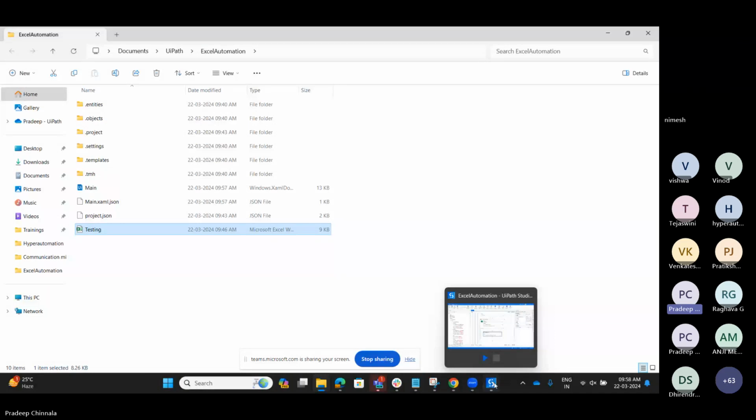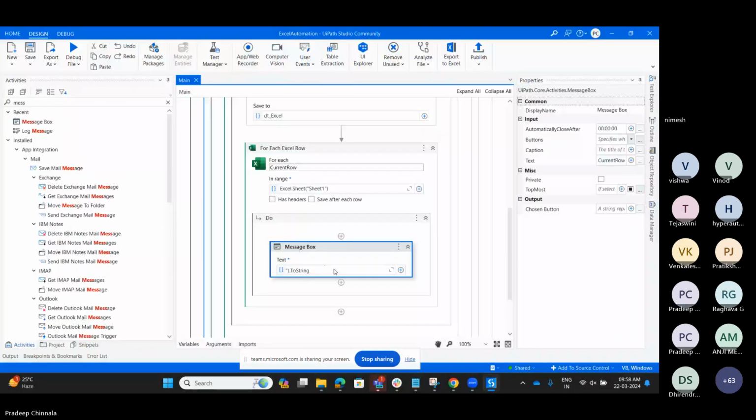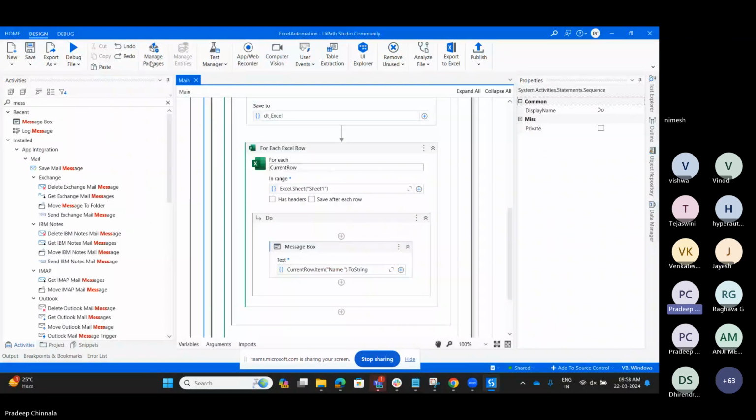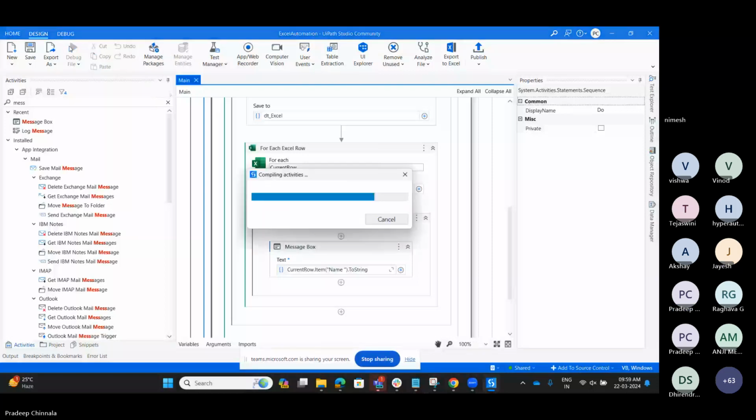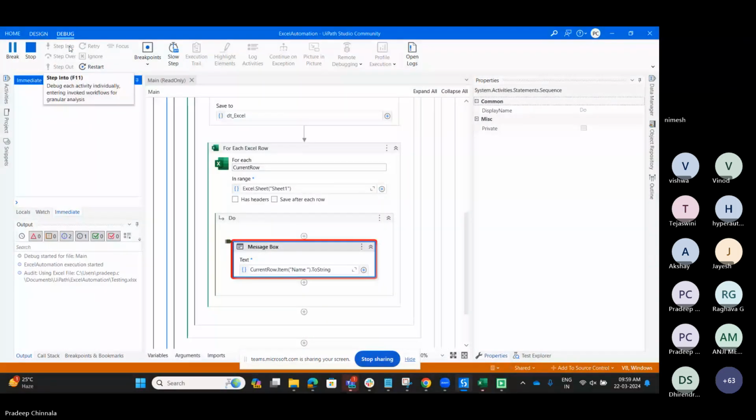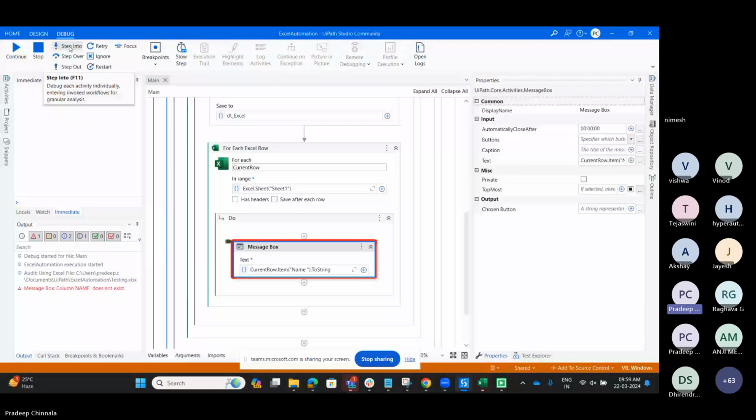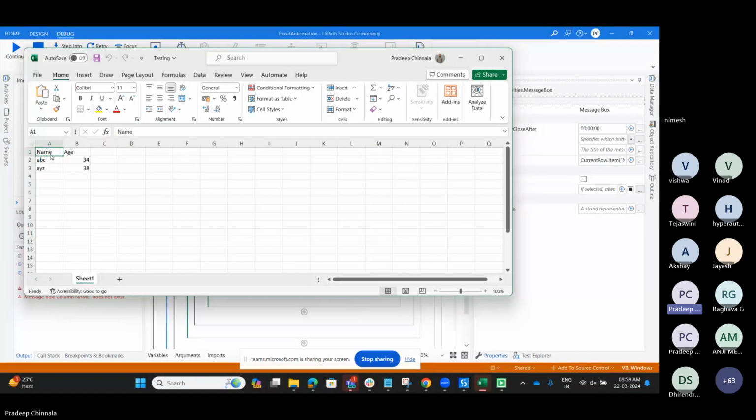So I'm going to give the same name here. Sir, I think it's a column, current column. No, it's a current row itself. It will come because I have some empty space in it. So that's the reason I am going to run it again. Okay. It's showing name does not exist. This is the same column name I have here. So this is the name.